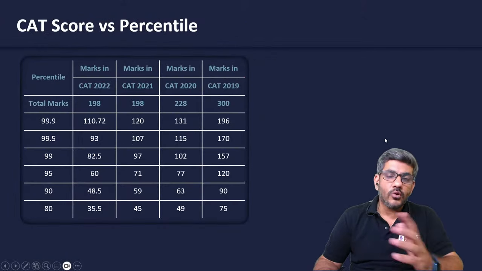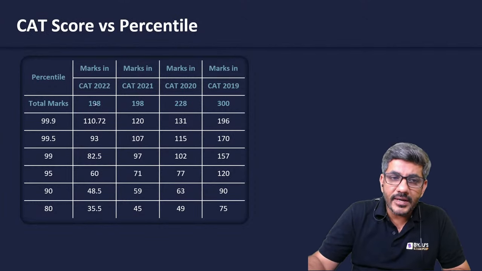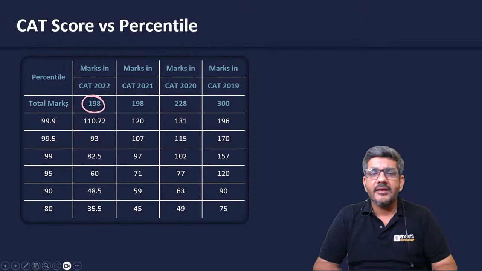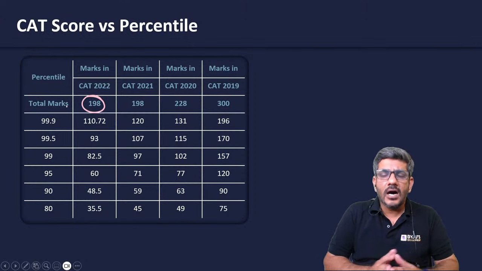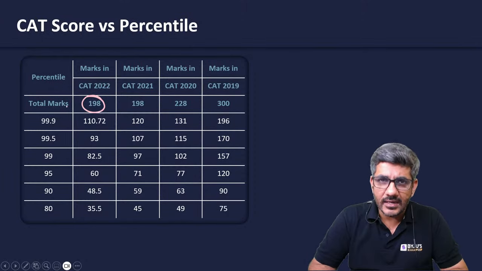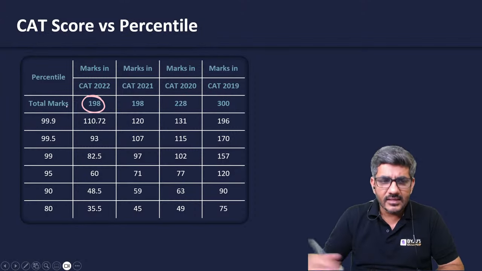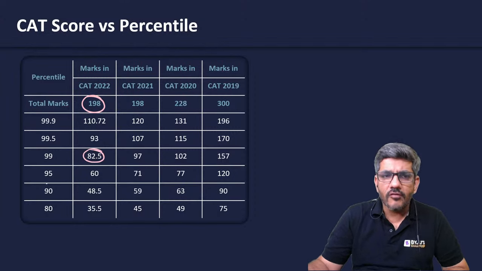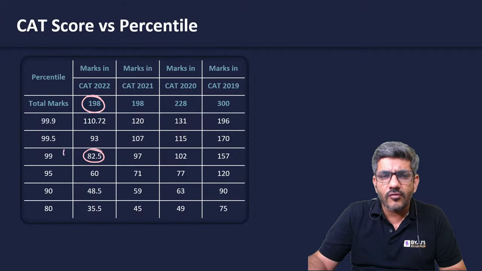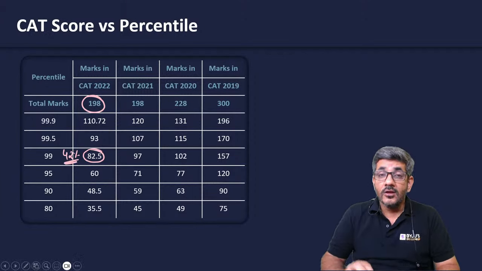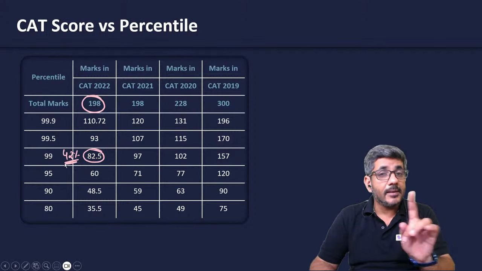So that's about the idea of the paper that we are having now. When I talk about score versus percentile, what is a good score out of all these questions? CAT 2022 was a 198 marks paper. For getting into IIM A, B, C, L, I, K, the top 6 IIMs, you must be having a 99 plus percentile, more or less. That means you would be needing a score of 82.5 out of 198, which is somewhere around 40 to 43%. 42% of the paper can take you to the top 6 IIMs. I repeat, can.